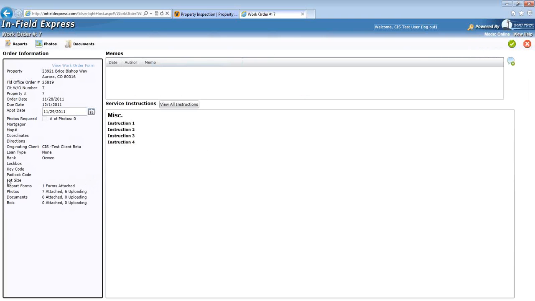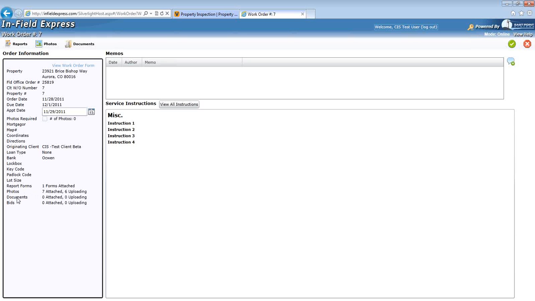It is important to note that in the lower left hand corner of the screen is a summary of each item on the order. In this case, we have a report form that has been attached and is ready to upload. We've added 7 photographs and will be uploading 6.